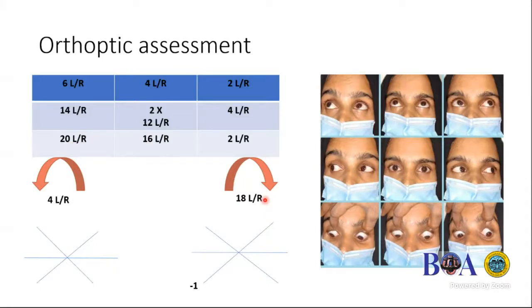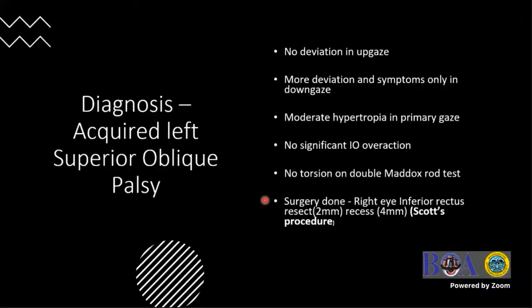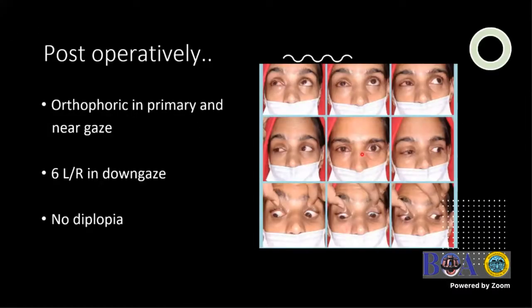So again, it's an acquired left SO palsy, but the good thing is she did not have much torsion, because it was more in the down gaze. So I decided on doing the other eye inferior rectus with a resect-recess procedure, or a Scott's procedure. With that, her primary was okay. In down gaze, the L over R reduced to 6 prism from 12 prism. So her binocular field increased and she did not have diplopia except for extreme down gaze.